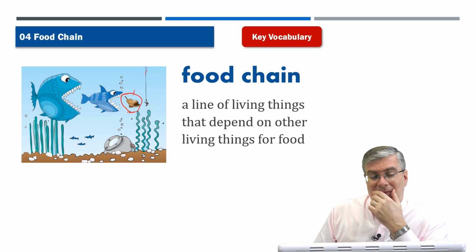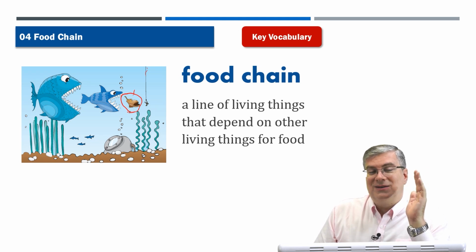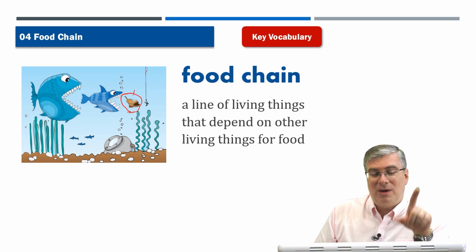And when you think about it, the animal that is on the top of this food chain is not in the picture. What do I mean? Well, here's the hook, right? Somebody put the worm on that hook, right? So the fish will come and eat that worm. Maybe a bigger fish will come and eat that fish. But who eats the big fish?